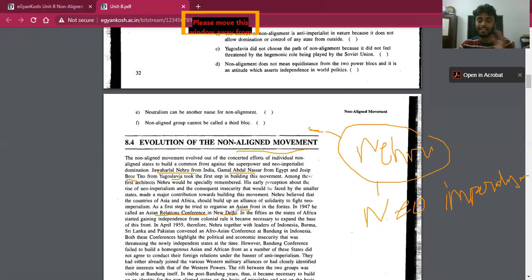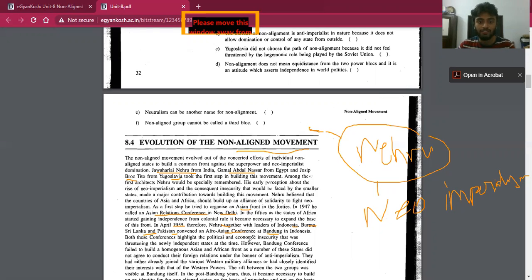But in the 1950s, some African countries also became independent from colonizers, so he wanted to include African countries along with the Asian countries. In April 1955, Nehru, together with the leaders of Indonesia, Burma, Sri Lanka, and Pakistan, convened an Afro-Asian conference at Bandung, Indonesia. This is called the Bandung Conference.